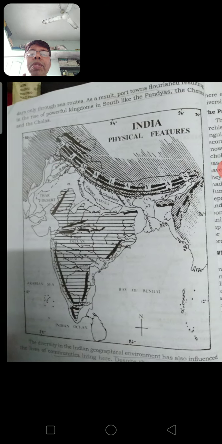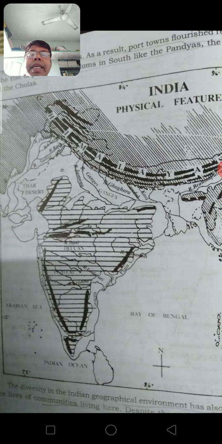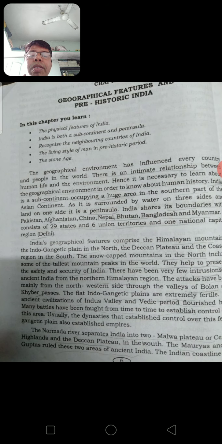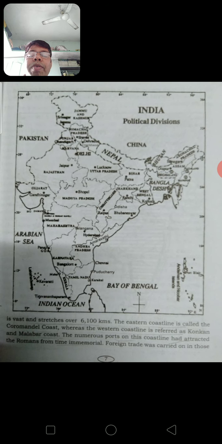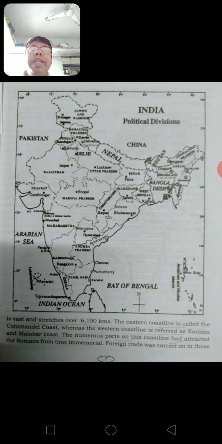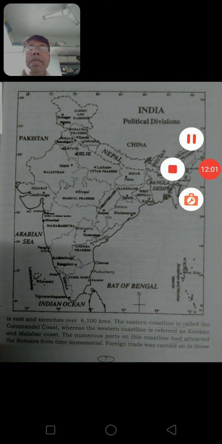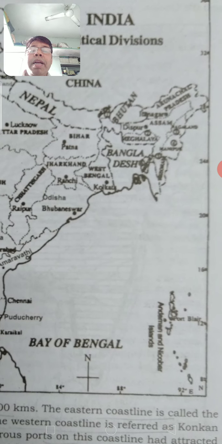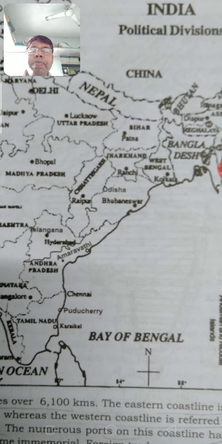Then let me come to the coastline. Coastline means areas which are very near to the sea, isn't it? So India has a big coastline of around 6,100 kilometers. India is a peninsula. Three sides it is covered by water. The eastern coastline is called the Coromandel coastline. This is the eastern coastline from Bengal to Kanyakumari. So Bengal, Orissa, then Telangana, Andhra Pradesh, Tamil Nadu coastline comes here.